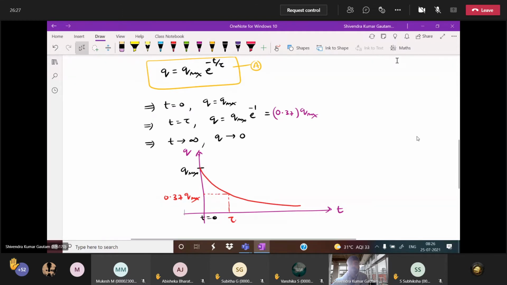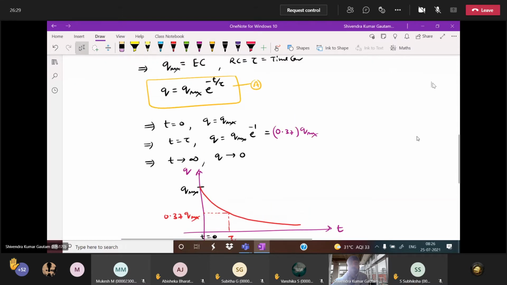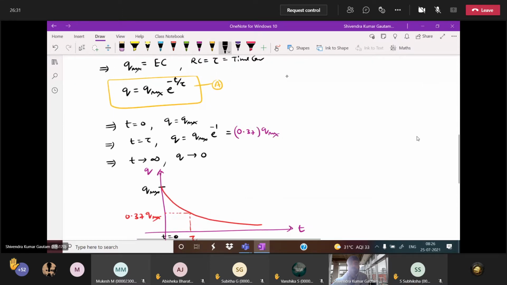Now, one more thing I want to know from you. If I divide charge by C, capacitance, on both sides, Q by C equals Q max by C, e power minus T by tau. Can you tell me what is Q by C? V. What is Q max by C?